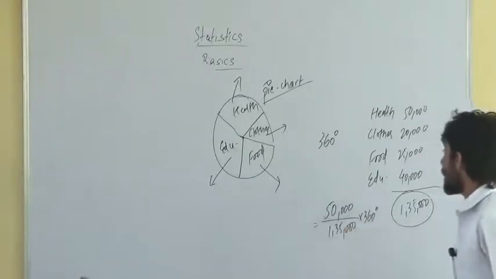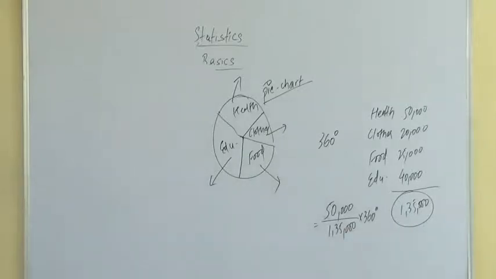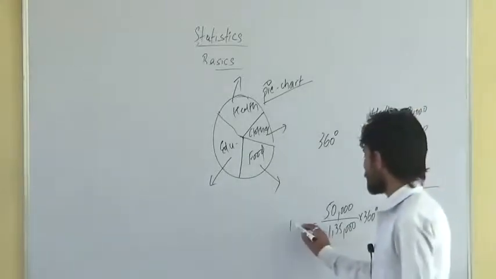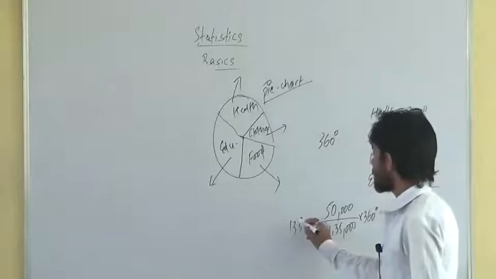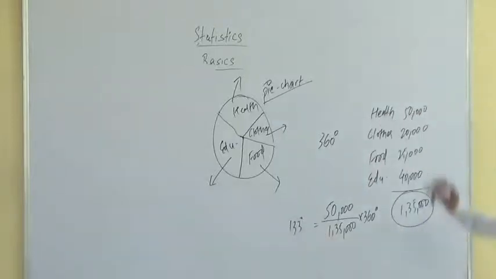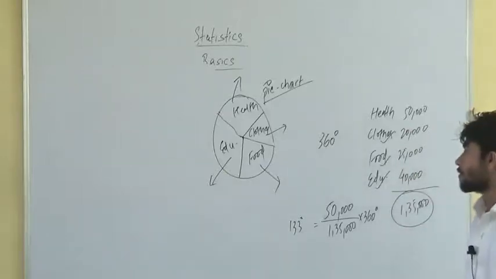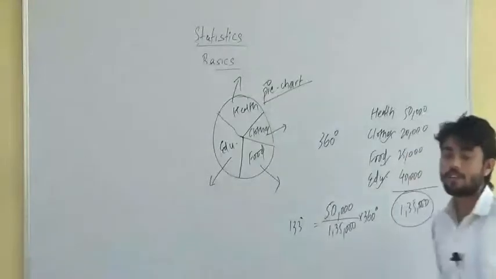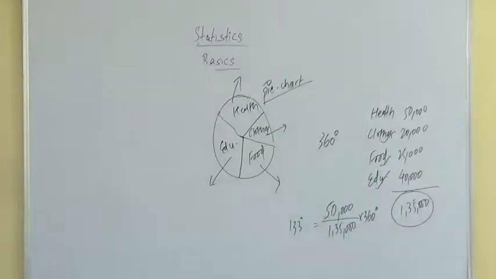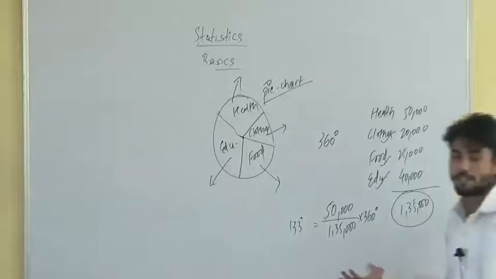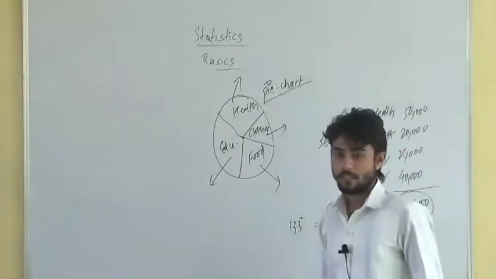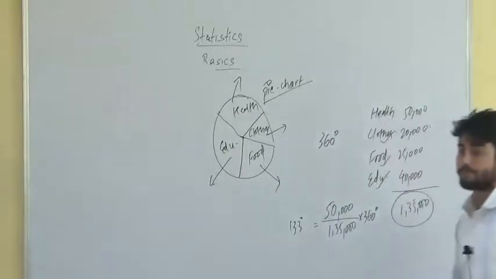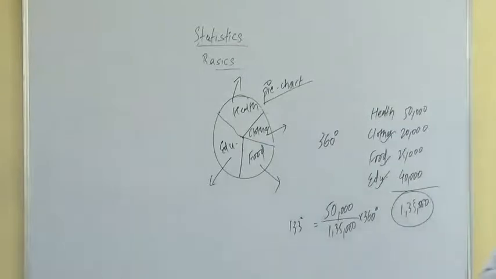Central angle for healthcare services will be the expenses in healthcare services divided by total expenditure, into 360 degrees. What is the angle? 133 degrees, rounded off. Similarly, you can find out for clothes, food, and educational field also. This is the only thing you will be doing in case of a pie chart. They will not ask you to prepare a pie chart because that requires a compass, protractor and everything. Not required. So done with this pie chart.